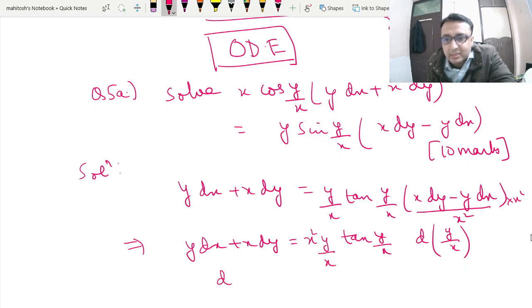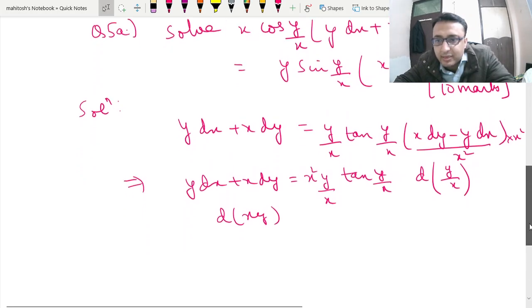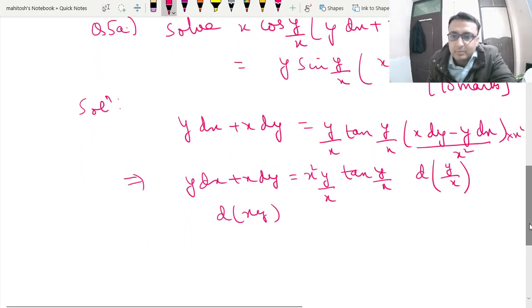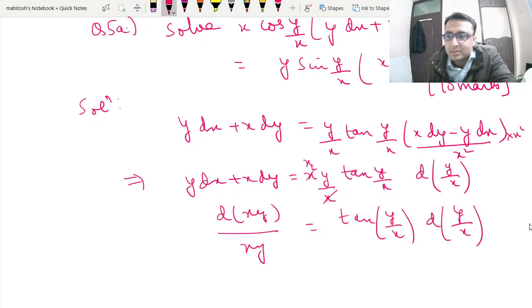Again we can write the first part as d of xy, an exact differential. We can write it as d of xy. Now this can be written as xy equal to tan y by x d of y by x.